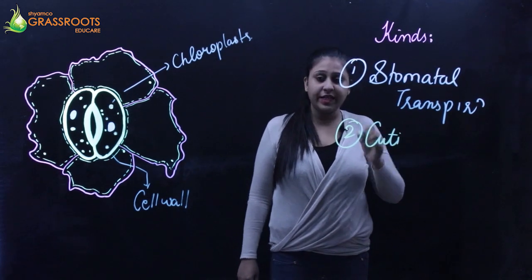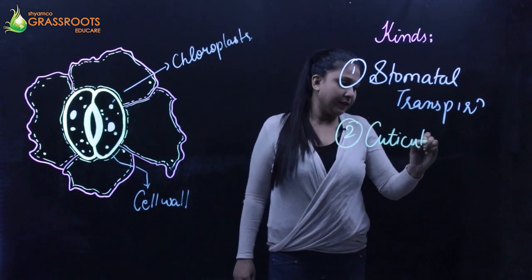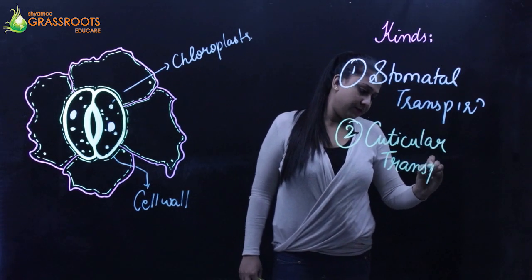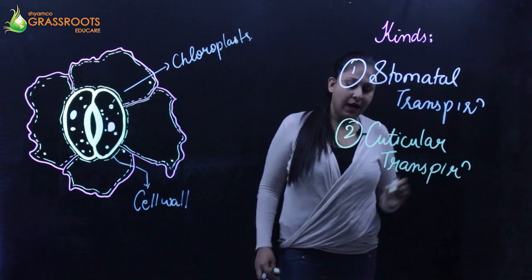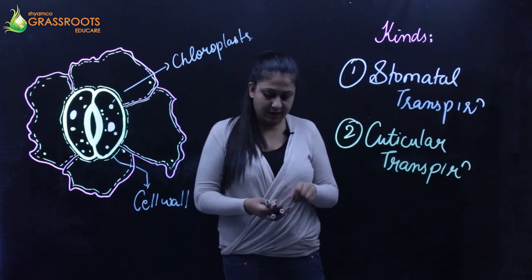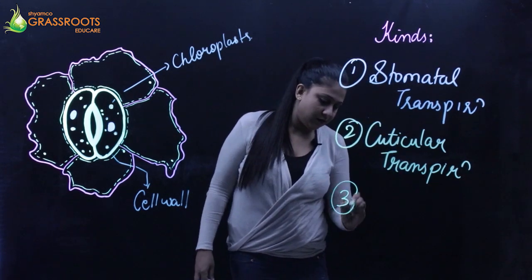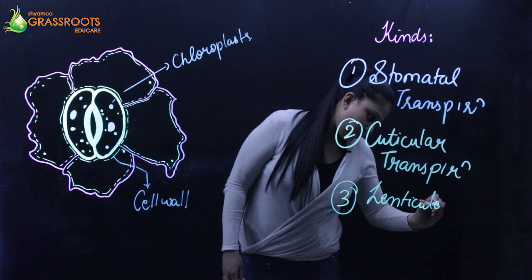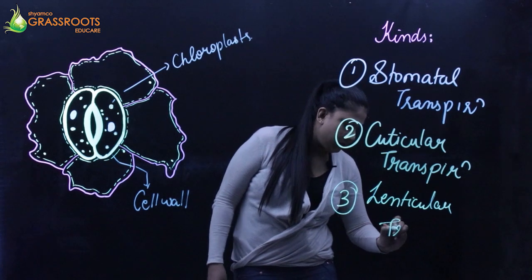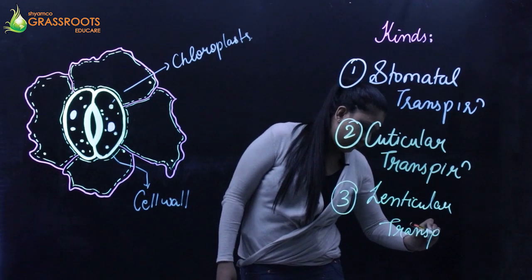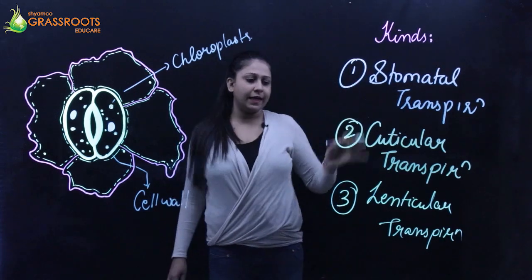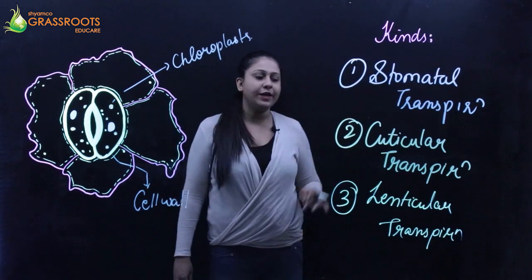We'll be seeing each of these types in detail. And the third type we have is lenticular transpiration.